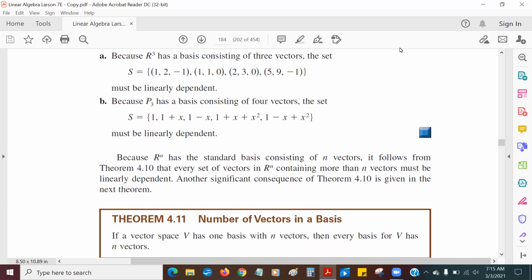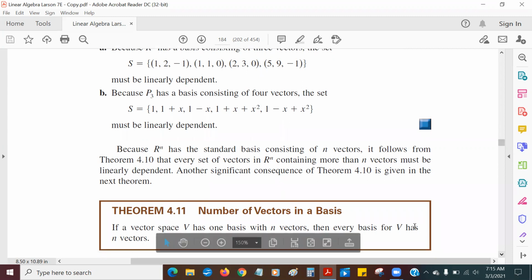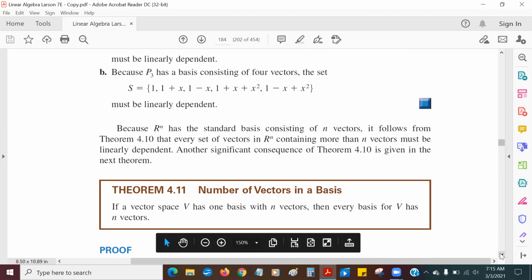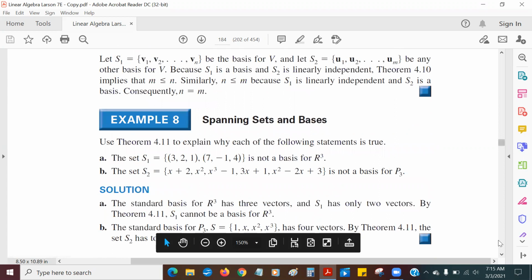We're continuing. Once again, this is part 3 of section 4.5, and at the end of part 2 we established that if I have a basis with n vectors, then every basis is going to have n vectors. Now this is going to allow us to finally define the concept of dimension.